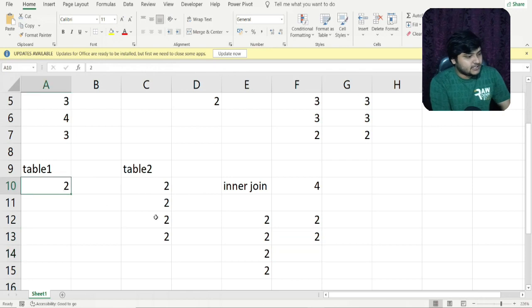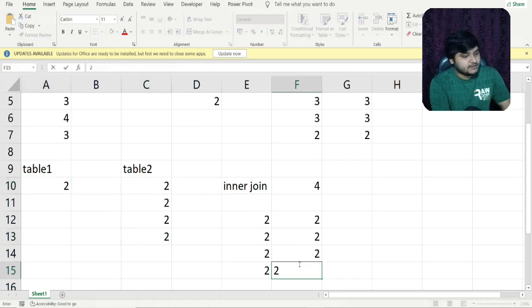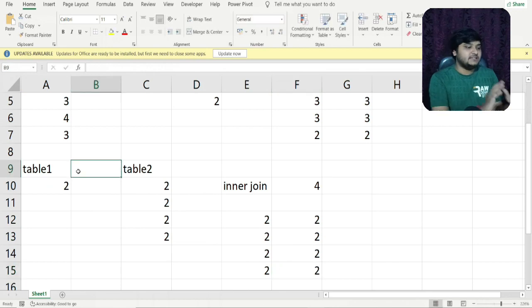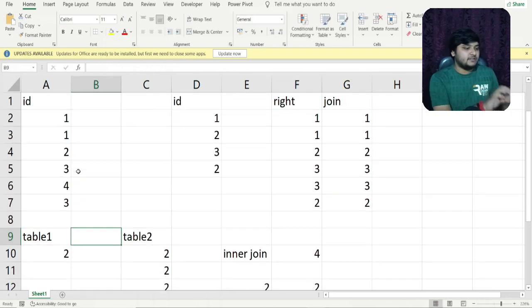This 2 will again match with the third 2, so we'll be getting a third row, and finally the last 2 will match with this particular 2, so we'll be getting this value. So this is basically the summarized concept.